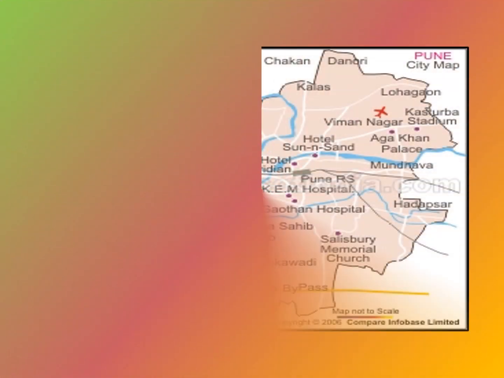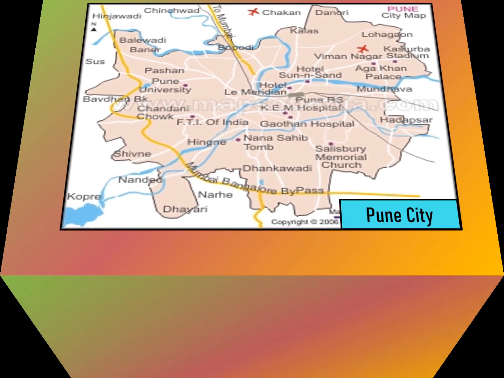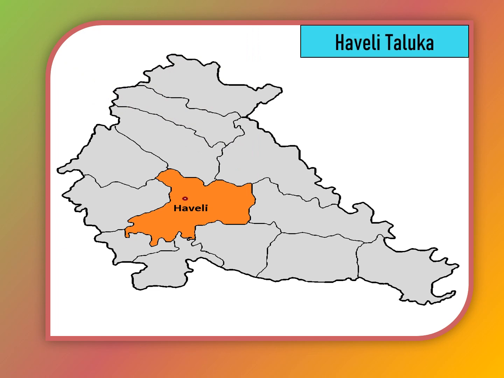This is a map of Pune city. We know that our Pune is so big. Our city lies in Haveli Taluka. See how it looks like a tiny dot here? This is because there are many more cities and towns in the taluka.